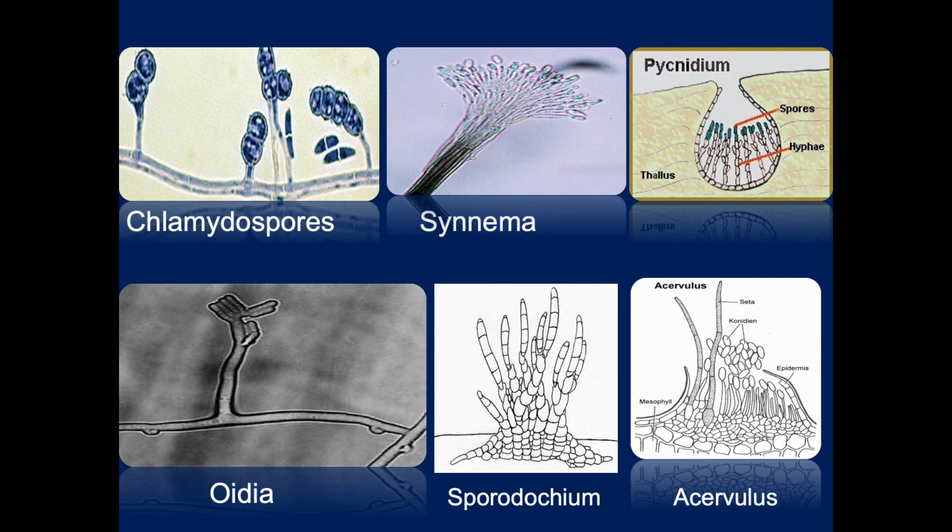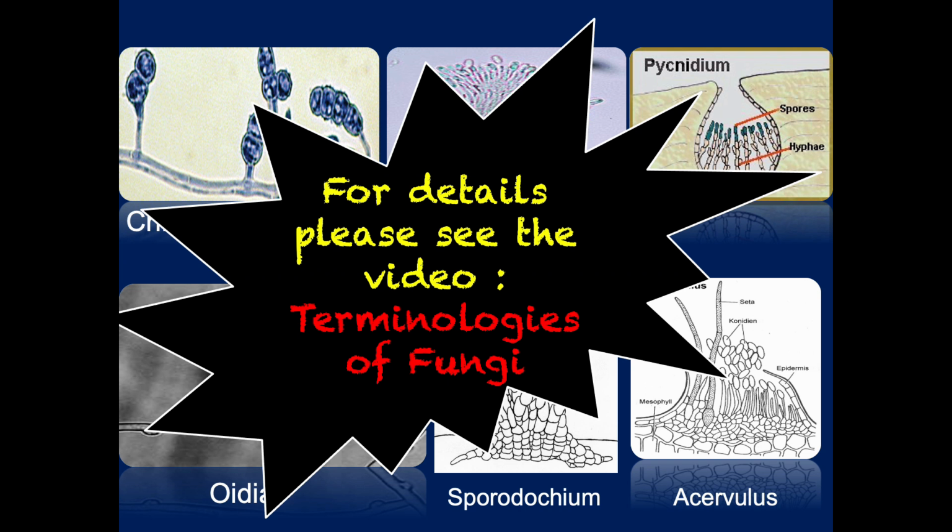Besides that, these are the photographs I want to show you, of how chlamydospore, coremia, pycnidium, oidia, sporodochium as well as acervulus look like. My dear friends, once again I would like to request you, for more details of these parts, please don't forget to see my another video on terminologies of fungi.